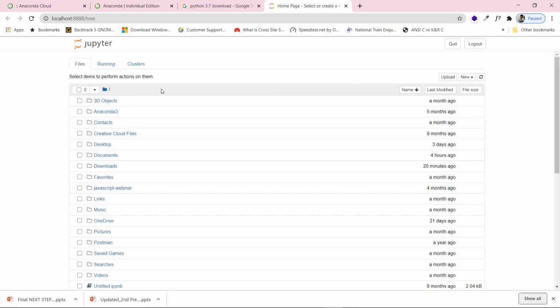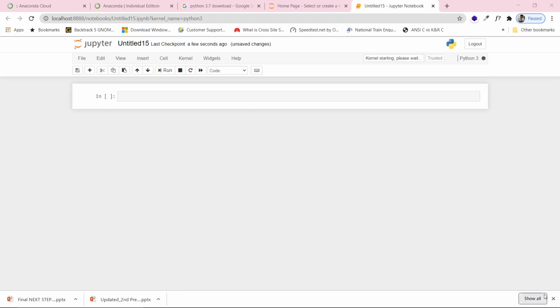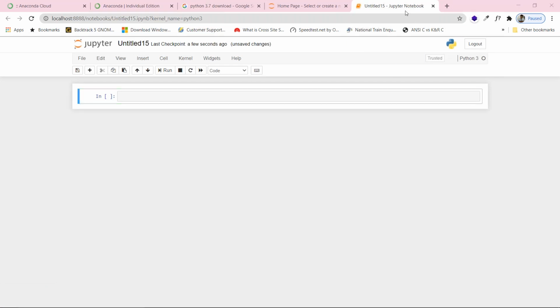Now I want to create a new file. So for that, I need to come to this section and click New, and then Python 3. When I do this, a new file gets created, and I will be able to get those files. So it's taking a little time. Let us wait a little bit so that it gets its time to open. Now it has opened. So over here, whatever we write, it's executed.